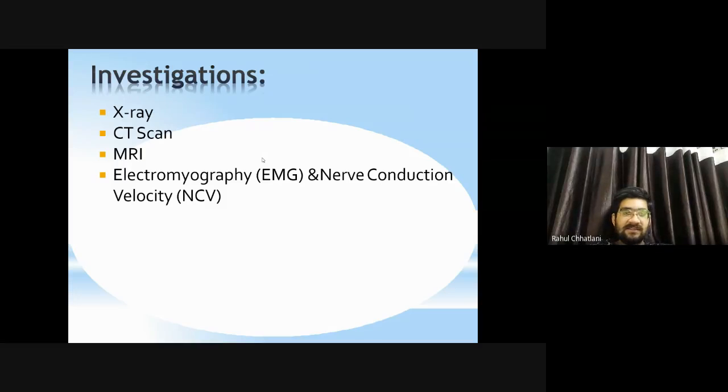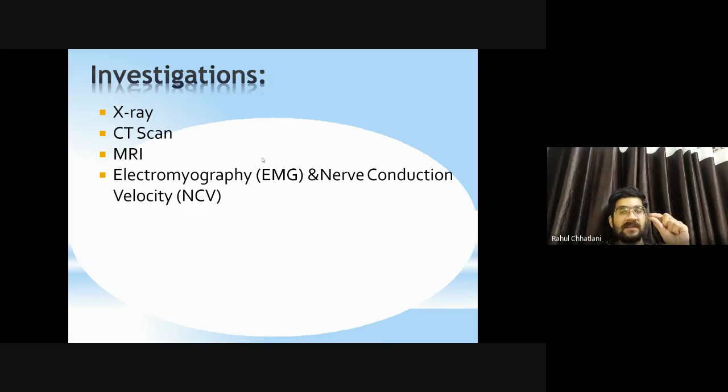Investigation: X-ray, CT scan, MRI and EMG NCV studies. Why EMG NCV? Electromyography. Yes, study of a muscle through a specialized instrument. So you will know what changes are in the muscle in later stages, when the cervical root is completely compressed, weakness will come. Yes, UMN type signs and symptoms will be there. So weakness will come, and because of the weakness the patient might have changes in the muscle. Yes, also nerve conduction velocity.